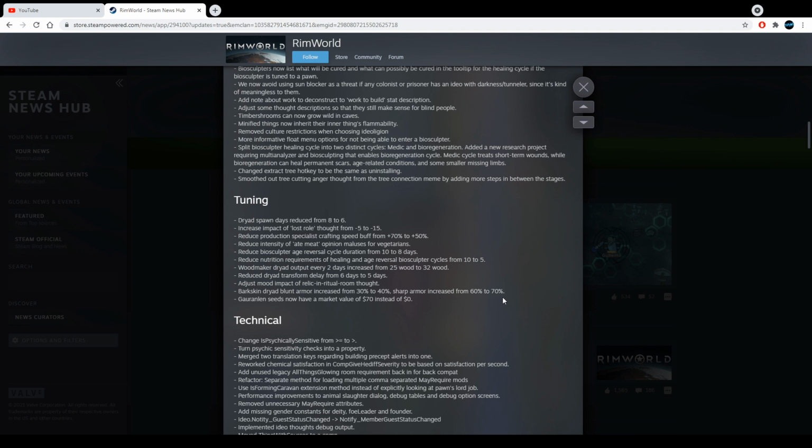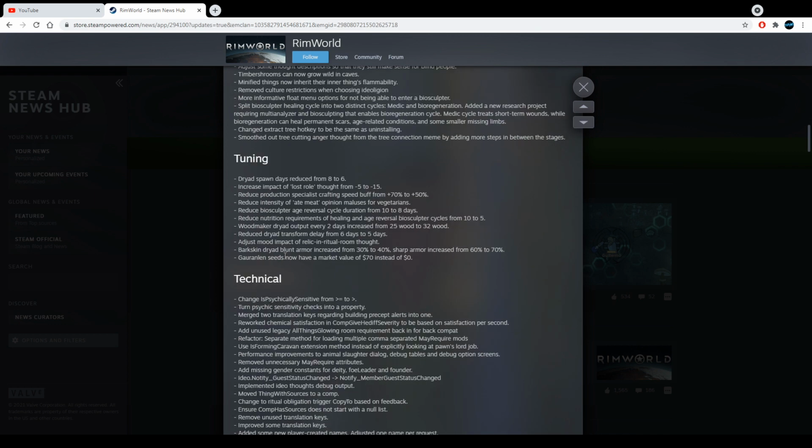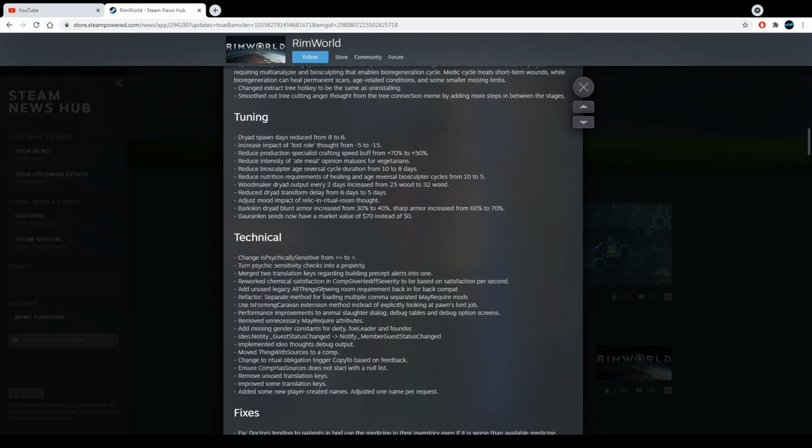Barkskin Dryad blunt armor increase from 30% to 40%. Sharp armor increase from 60 to 70. Okay, that's a big buff for Barkskin. Barkskin are like tanky Dryads. Gauranlen seeds now have a market value of $70 instead of $0. Why would you want to sell that seed? You'd have to be dumb to sell it. These Gauranlen trees are more beneficial for you than selling them. Seriously.